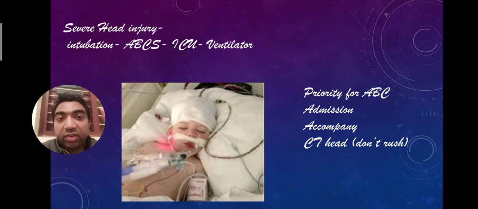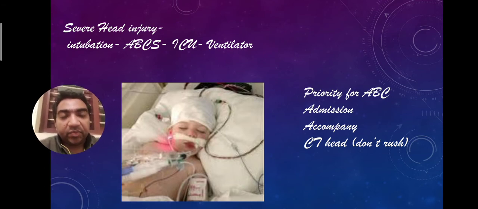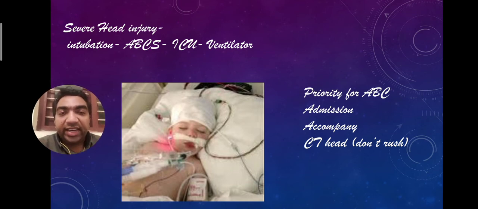Then when you go for the CT scan, accompany the patient with an ambu bag, with adrenaline and atropine. So this is the method of treating severe head injury in casualty.